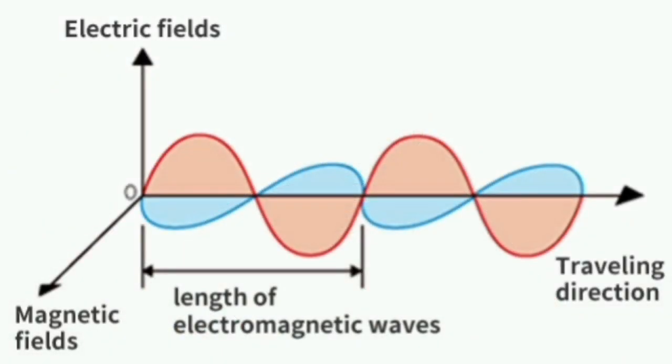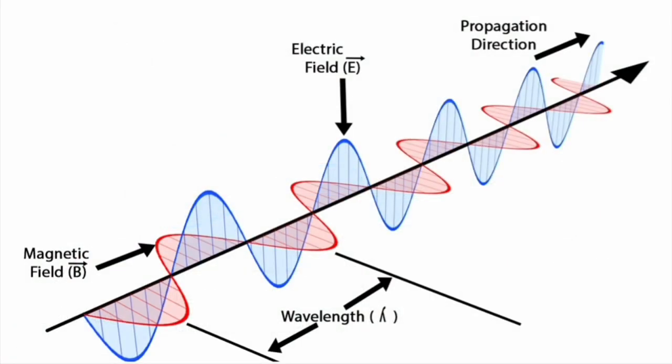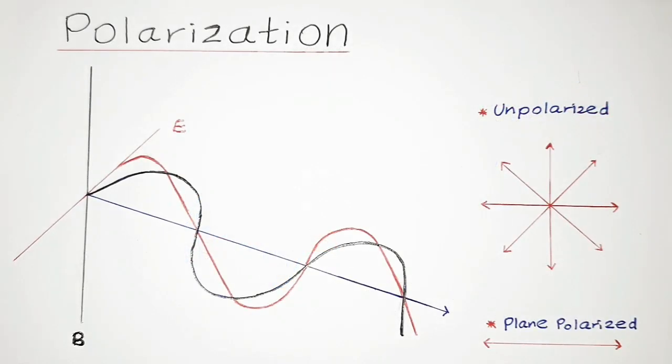First, let us look at the definition of an electromagnetic wave. An electromagnetic wave is a transverse wave with an electric field and a magnetic field vibrating perpendicular to each other, and it is also perpendicular to the direction of propagation of energy, which is traveling at the speed of light. Here we have a representation of an electromagnetic wave, which is always a transverse wave.